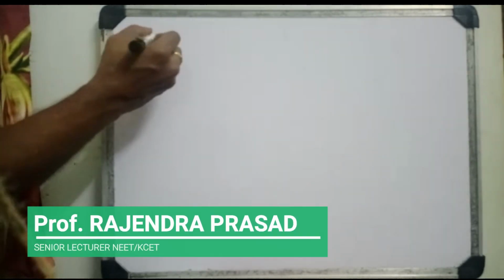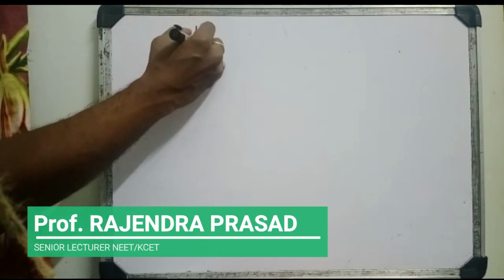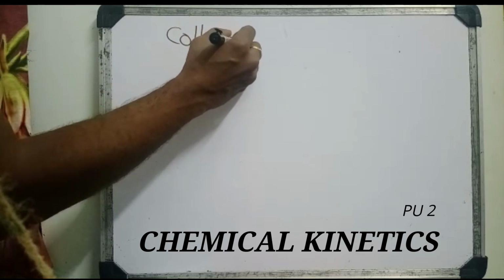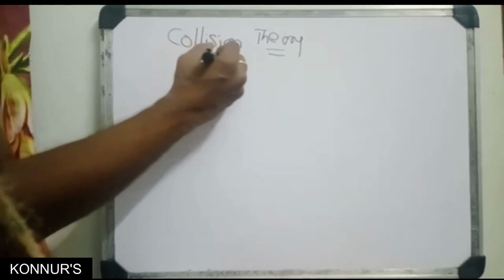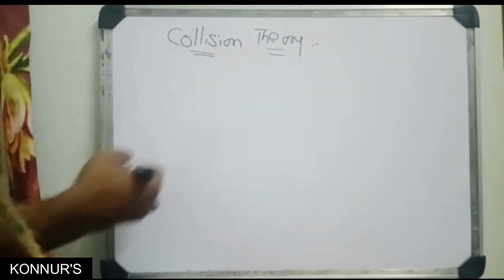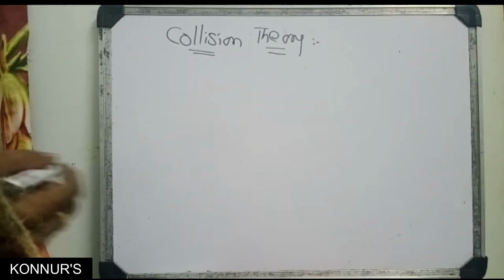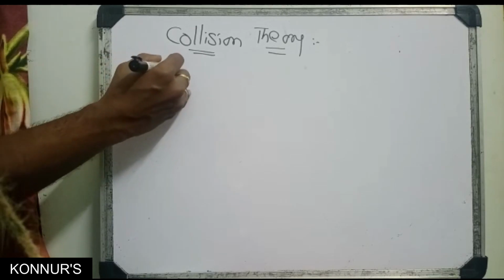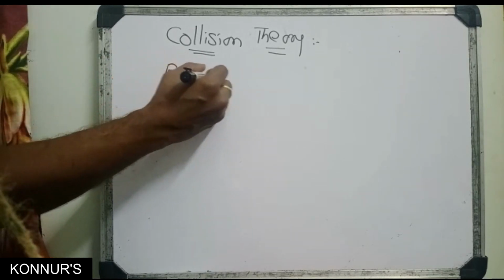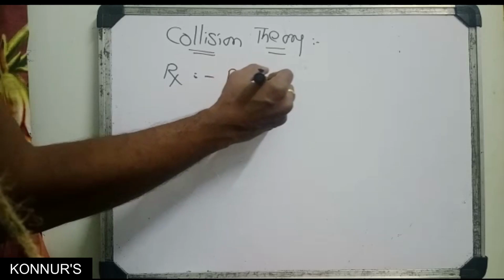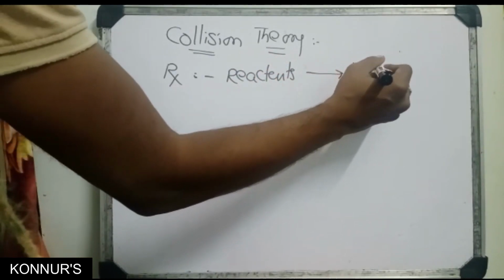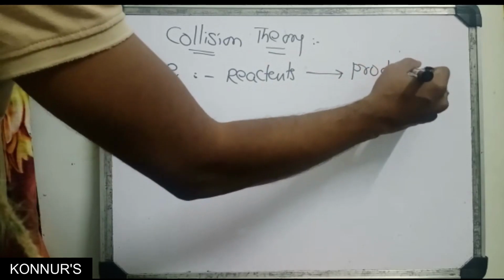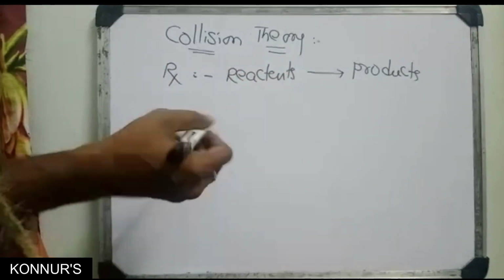So now we are going to discuss collision theory. The name itself, collision, means bombardment with each other. A chemical reaction, reaction means what? Reactants convert into products. So simply we can say reactants convert into products.